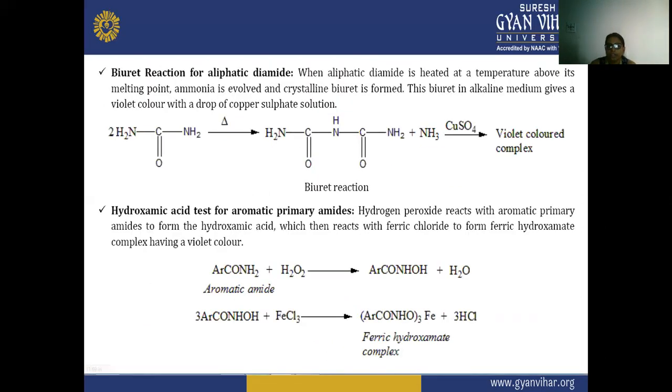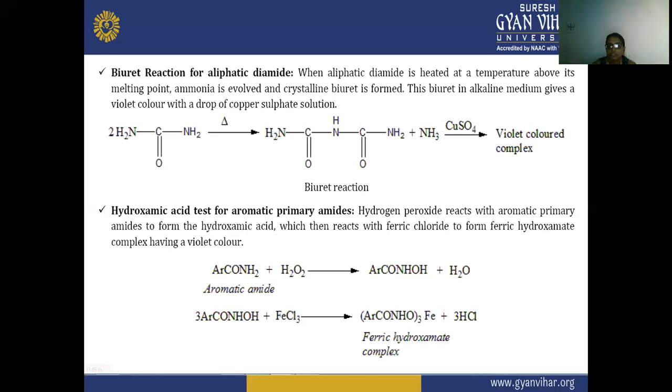Next is the biuret reaction for aliphatic diamide. When an aliphatic diamide is heated to a temperature above its melting point, ammonia is evolved and crystalline biuret is formed. This biuret, in alkaline medium, gives a violet color with a drop of copper sulfate solution.